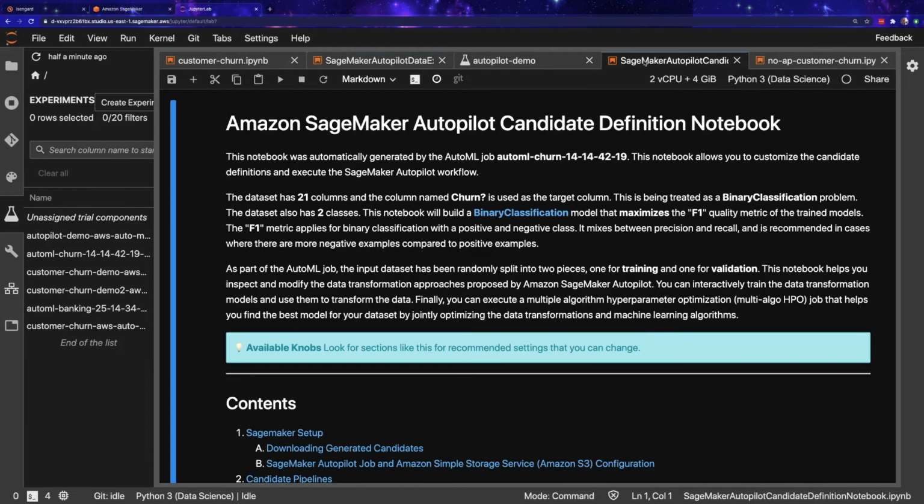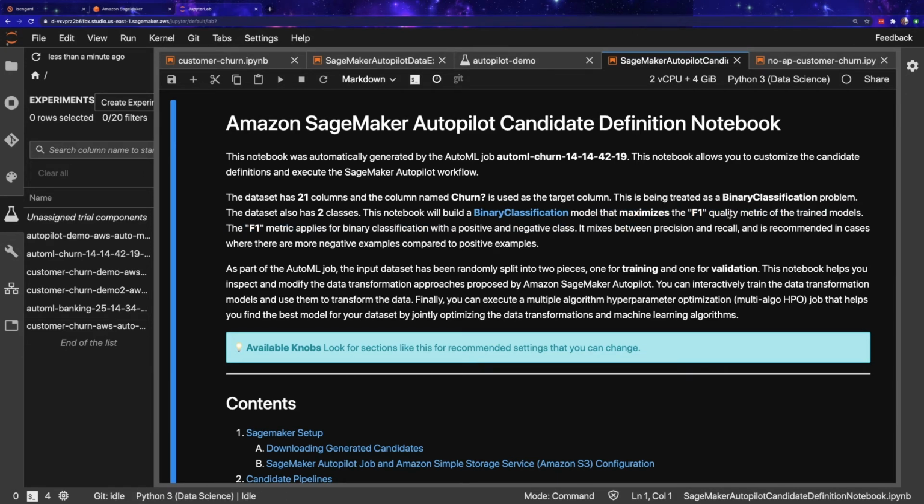Similarly, we have the autopilot candidate notebook. So this is going to give us some more detailed information on the models that were actually built. So there's that feature engineering piece, and then there's actual model training that happens within autopilot. So here we can see that the data set has 2 classes. So autopilot automatically determined that this is going to be a binary classification problem, right? Binary 0 or 1. And then it tells you exactly what to try to maximize. So maximize the F1 quality metric.